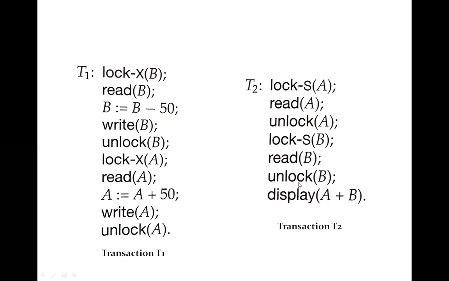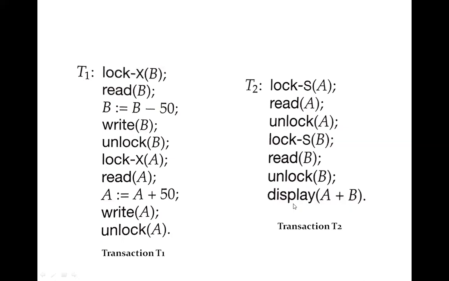When T2 is executed after T1, T2 says lock S A. So it is going to lock in the shared mode and read A, then unlock A, then lock B, read B, unlock B and display A plus B. So at the final state, the database will be displaying the value A plus B, and A will be 250 and B will be 50. So it will be 300, in this way, if it is executing serially.